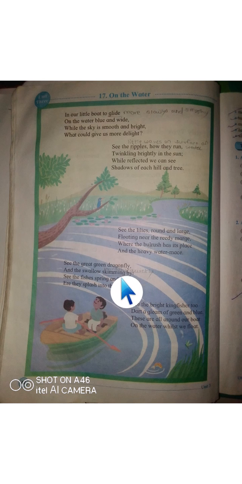So, see the great green dragonfly, it is there, and at the edges or on top of the water of the river there are multiple green dragonflies. And the swallows are skimming by, which means to glide past near the surface. They are flying near the surface, quickly moving.